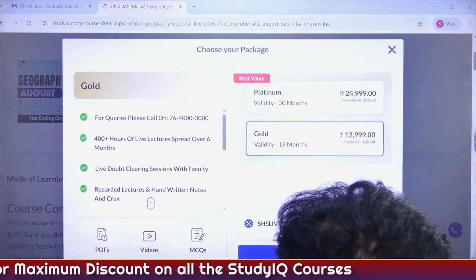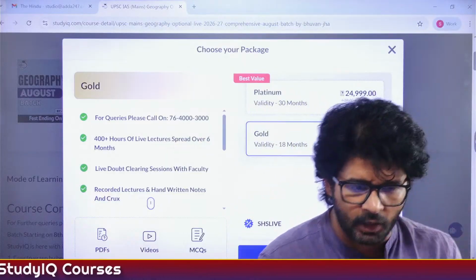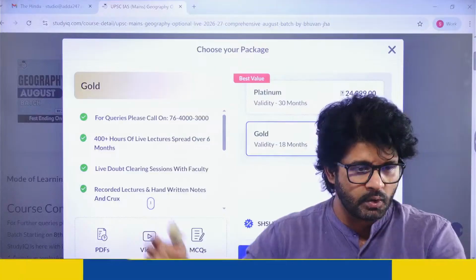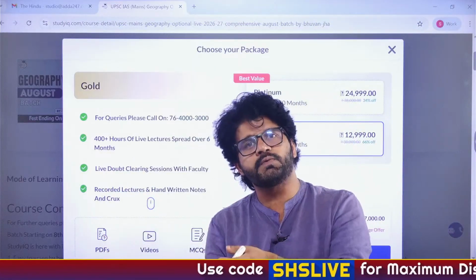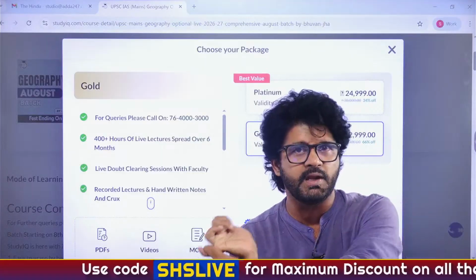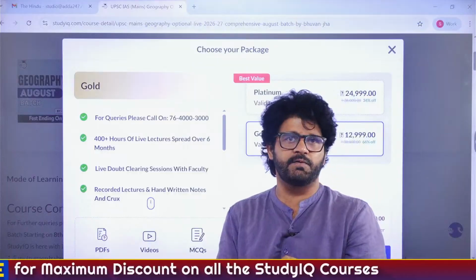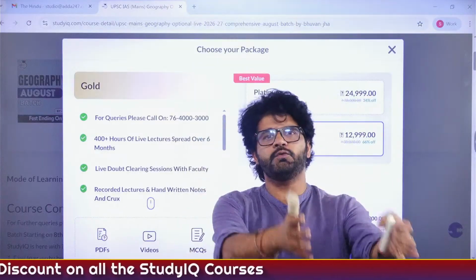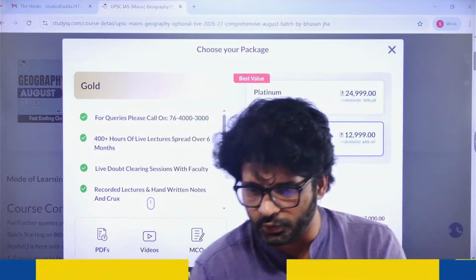Very important. Whatever way you want to cover your optional, cover it. Start doing it now. This is the right time. Even people who are writing this year are preparing their optional. But most of our people who are writing UPSC in 26, 27 or 28, please cover your optional. You have to do it multiple times. Once you cover it, you will have two files, paper 1 and paper 2, and you will revise them multiple times. So please don't ignore your optional.